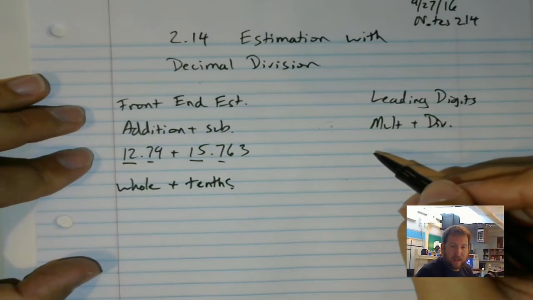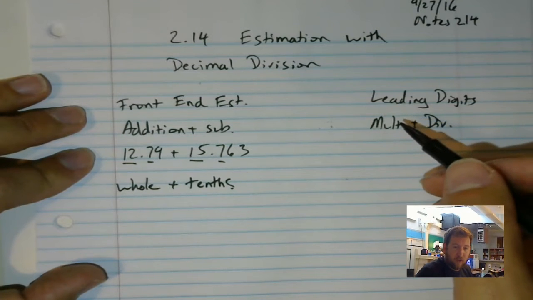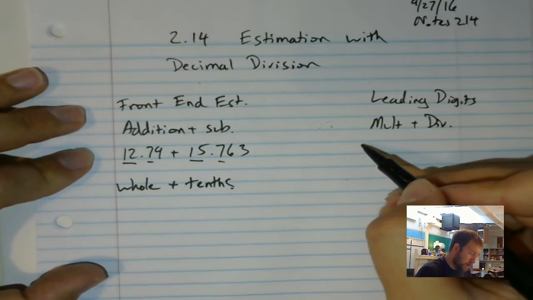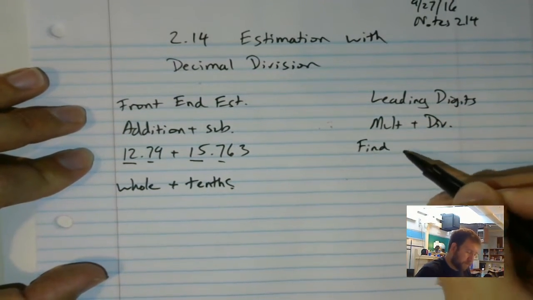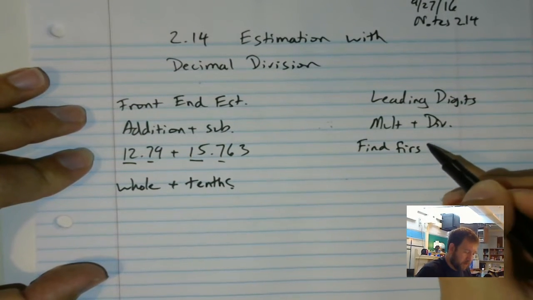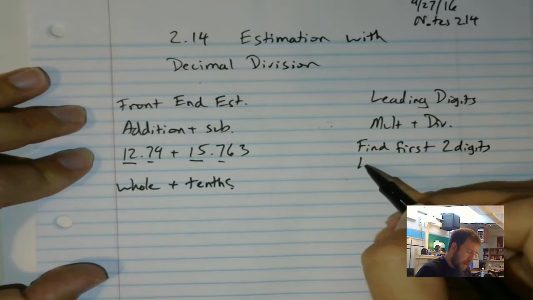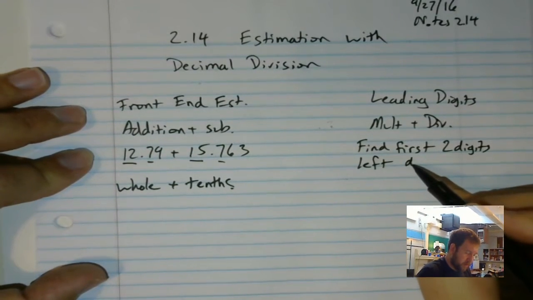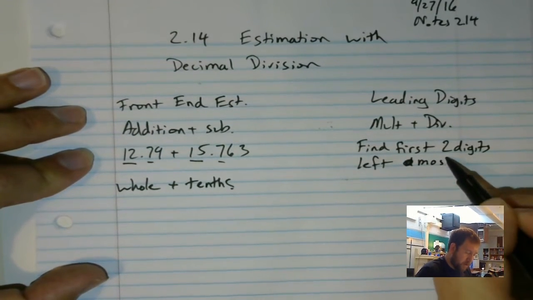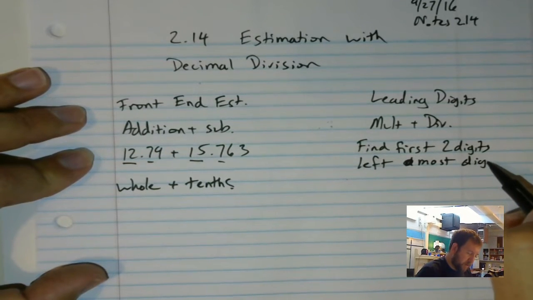Now with our leading digits, remember, it's a little different. We just get the first two digits of each number, or leftmost digits.